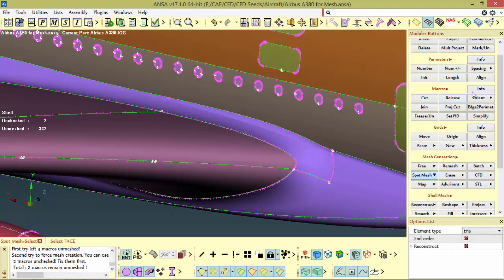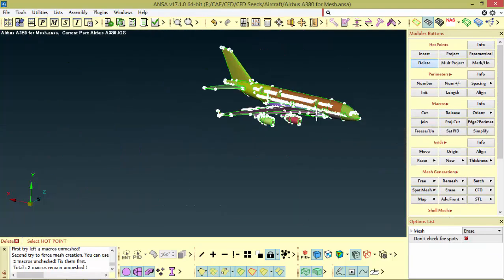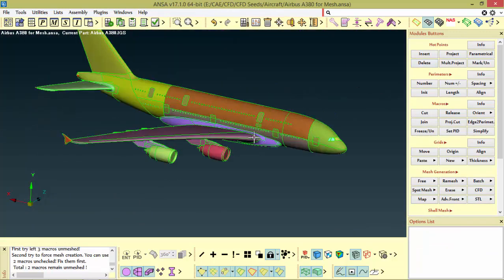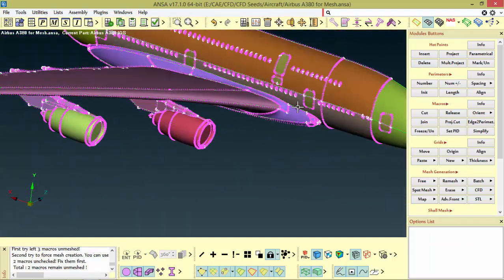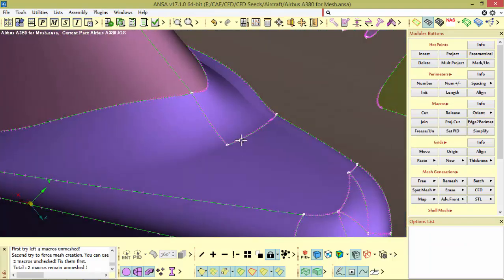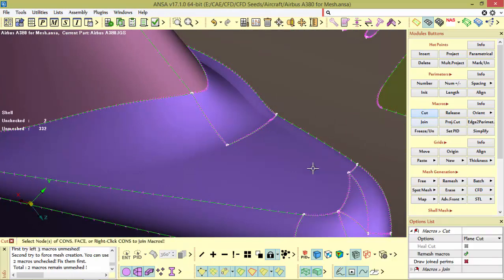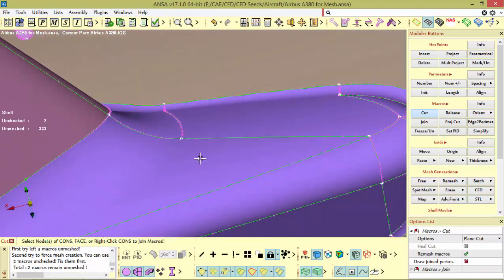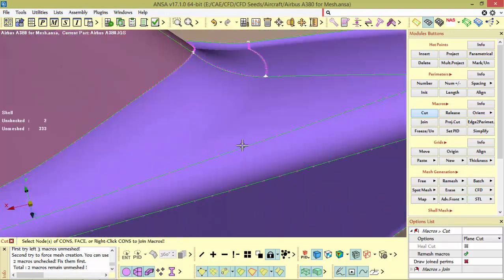Before that, let me delete unwanted hard points. See here and all, the perimeter is not joined, so in this way our model should not be. There should not be any perimeter which is hanging, because it will affect the mesh flow.